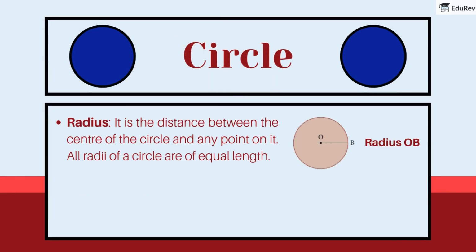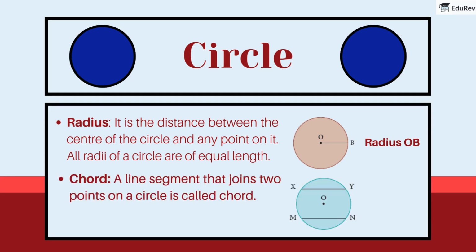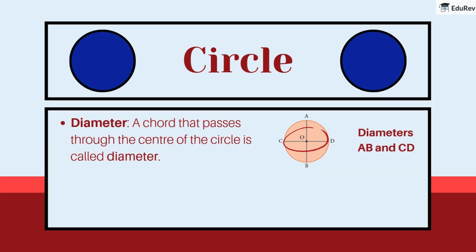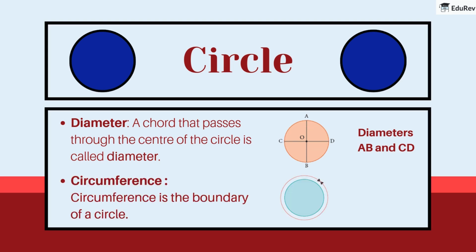Radius of circle. It is the distance between the center of the circle and any point on it. All radii of a circle are of equal length. Chord of circle. A line segment that joins two points on a circle is called a chord. Diameter of circle. A chord that passes through the center of the circle is called a diameter. Circumference. Circumference is the boundary of a circle.